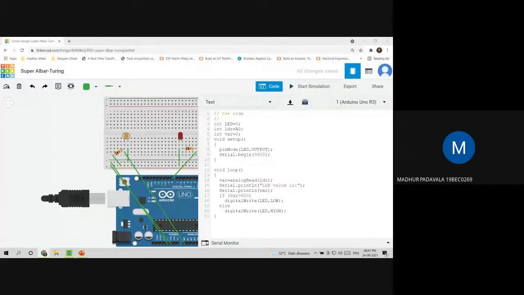This is only for the second years. All right, so has everybody written the code?